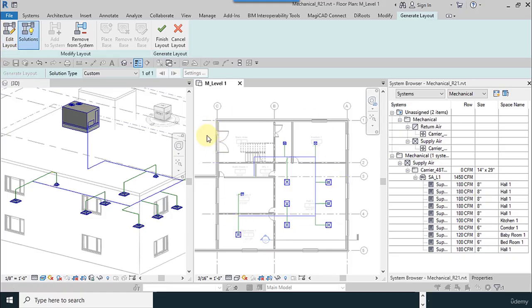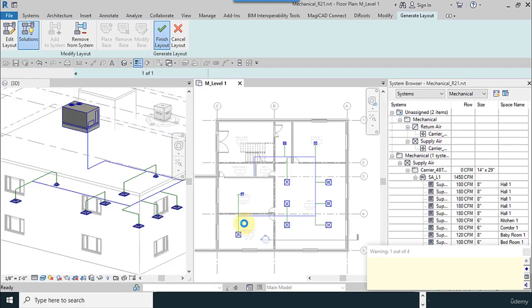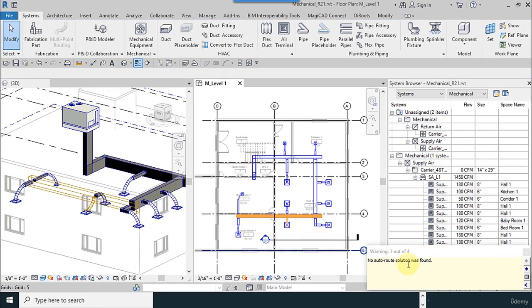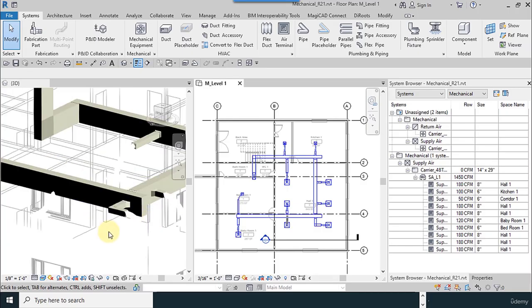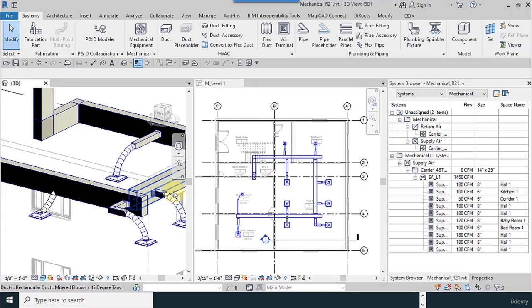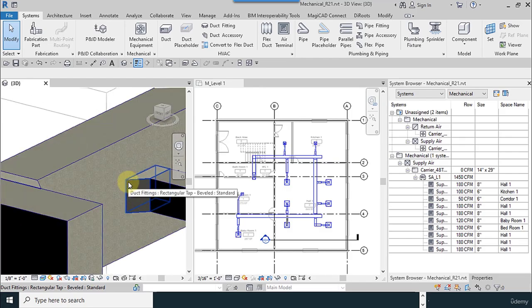Finally, we click on the solutions. Now we can see the new item, whose name is custom. And finally, we click on the finish layout. Very easily. Okay, like this. Some errors happened. We had to change the amounts manually. We didn't make a correct size for the ducts.